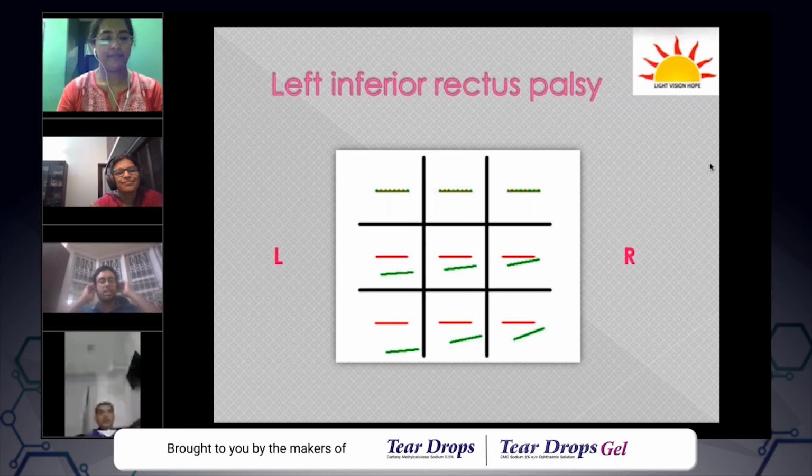Sometimes in a very large squint, even though it is an acquired squint, when we do a diplopia charting, the patient may say that he is seeing only one image because the other image is too far away. So in that situation, what do we need to do?